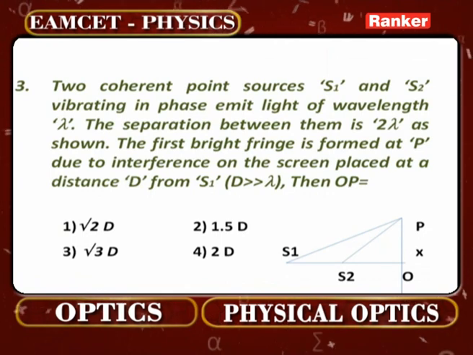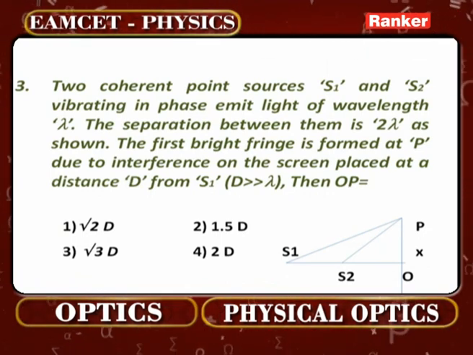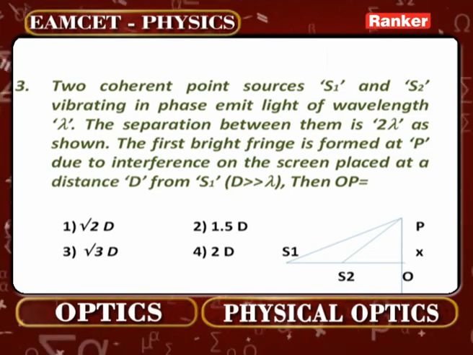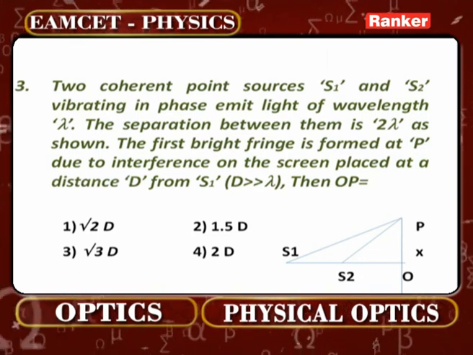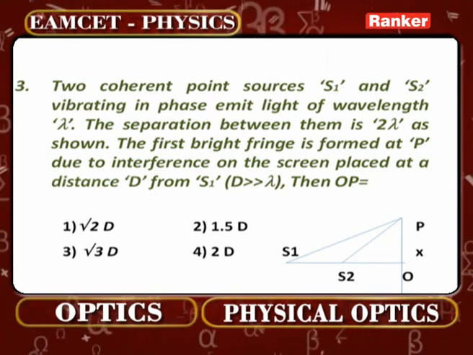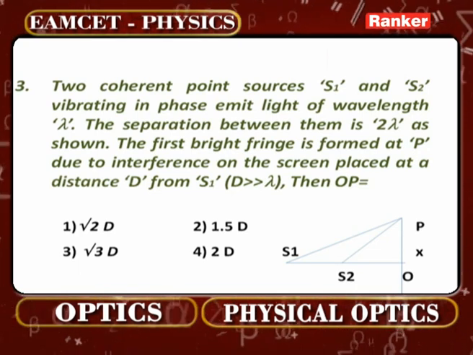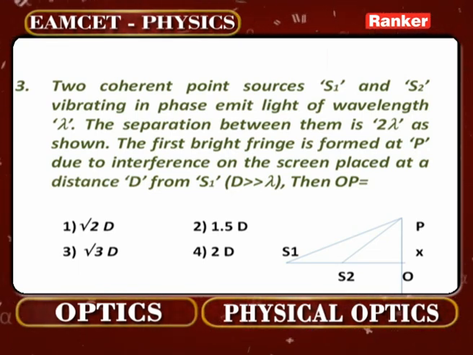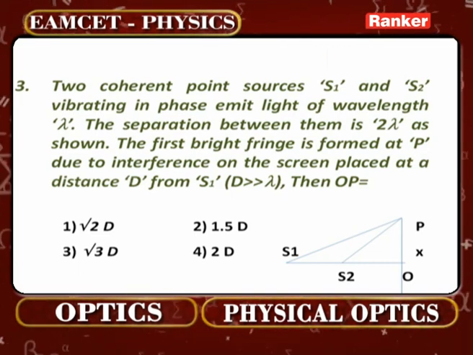Two coherent point sources S1 and S2 vibrating in phase emit light of wavelength lambda. The separation between them is 2 lambda as shown. The first bright fringe is formed at P due to interference on the screen placed at a distance capital D from S1. Then OP is how much? That is the concept. This particular question was asked in last year's Eamcet paper itself.